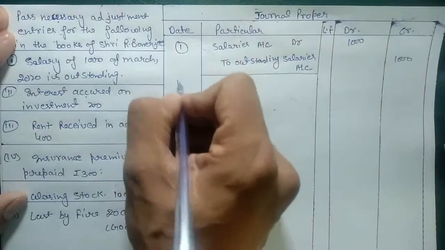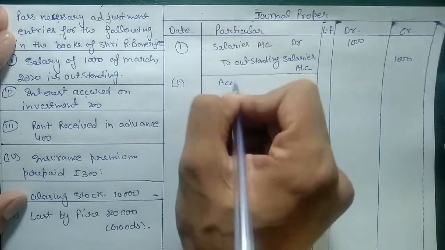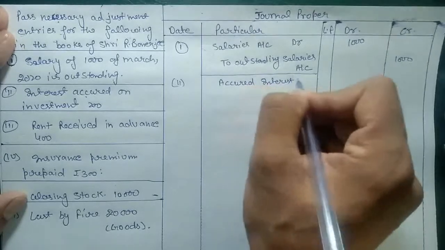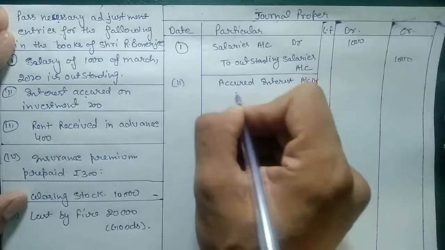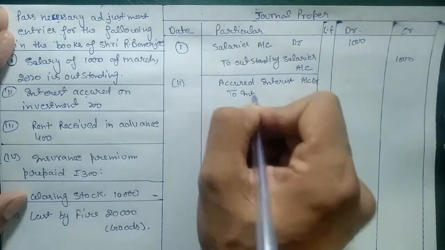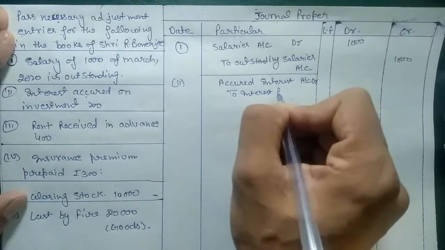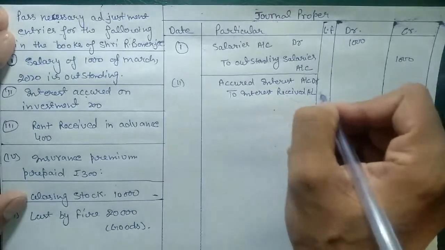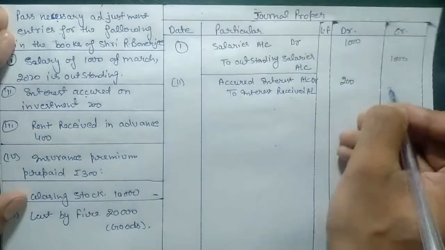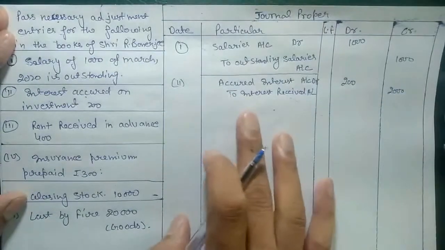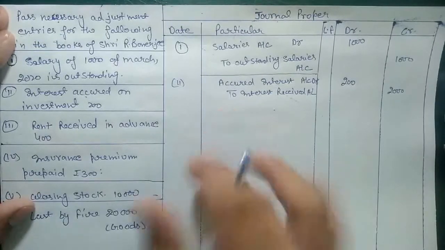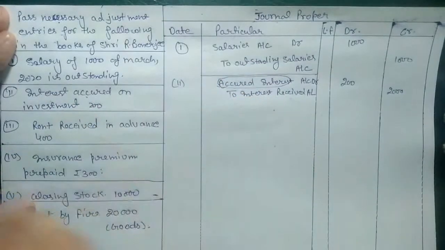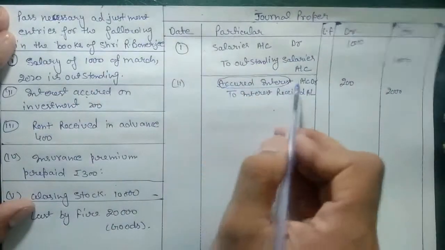So the entry will go accrued interest account debit to interest received account, and the amount is 200. In the same case, if we receive that interest, then in the place of accrued interest we will use the form in which we are receiving, either cash or bank, and the entry will be cash account debit to interest received.